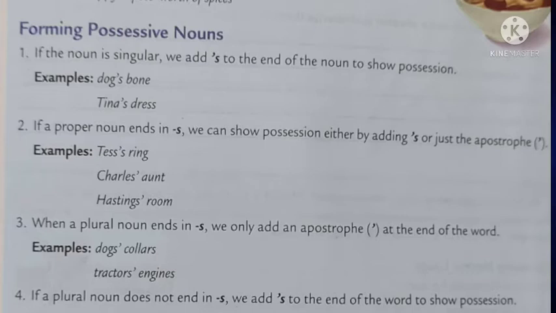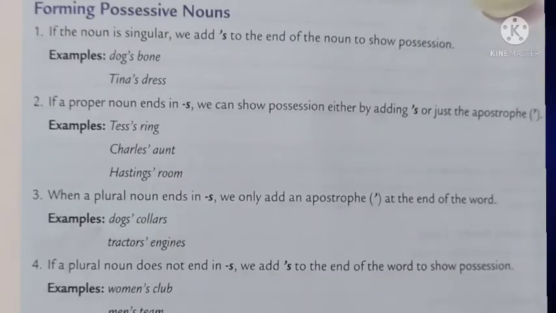For example, Tina's dress. After Tina, you can mark the apostrophe and s. So it means that the dress belongs only to Tina. Tina is the owner of that dress. We told similar examples in the beginning of our explanation. So now let's move to the next one. The proper nouns mean the names of any persons, places or things.